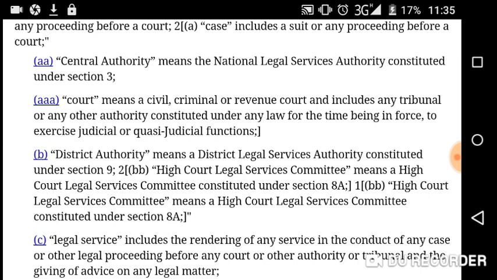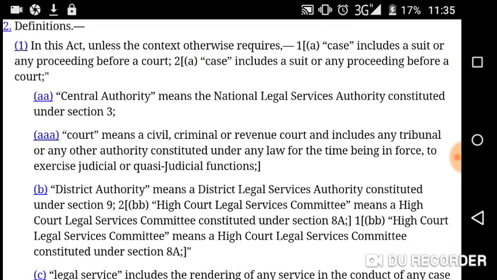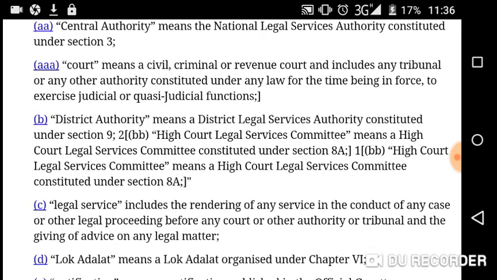Now here we see that central authority means the National Legal Services Authority. This act provides for the constitution and composition of various authorities, including the National Legal Services Authority. A court may be a civil, criminal or revenue court. These three words you have to remember: civil, criminal and revenue court, and it includes any tribunal. Tribunals are also included in the definition of court, or any other authority constituted under any law for the time being in force to exercise judicial or quasi-judicial functions.